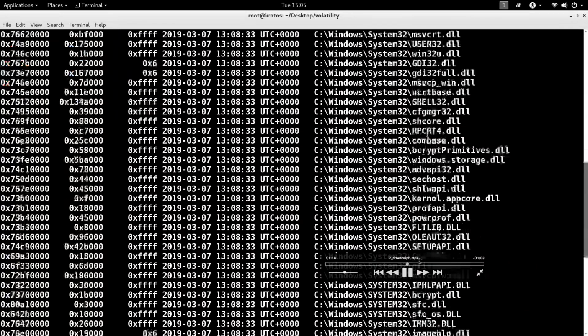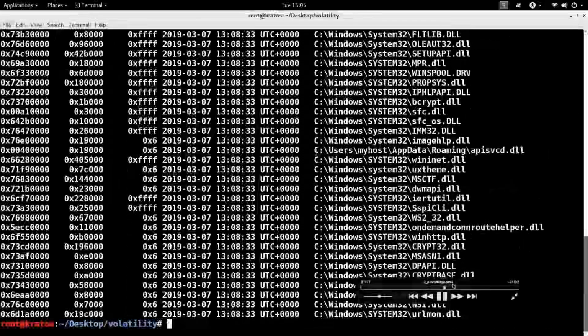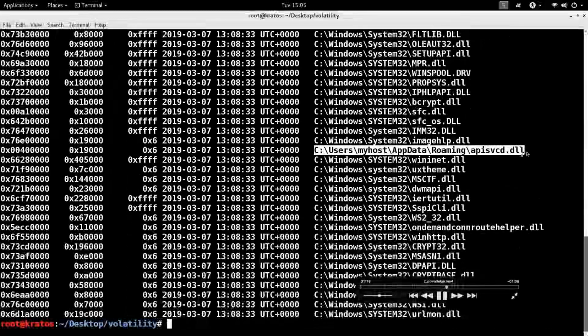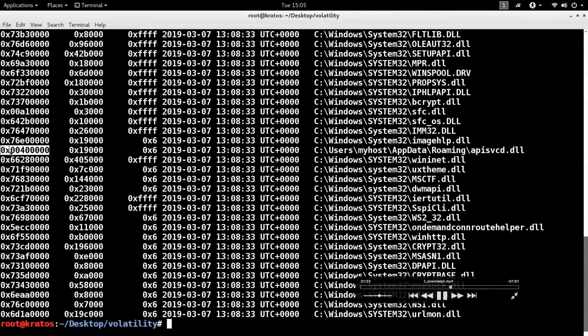Now, if you scroll down, you will see that this DLL is loaded by rundll32.exe, and this is the base address where the DLL is loaded. I'm copying that because, just like how you can dump the malicious process once you identify it, you can also dump a DLL for further analysis. Let's say, for example, you want to reverse engineer the DLL, you can do that.